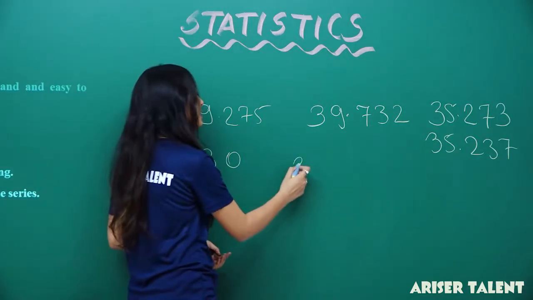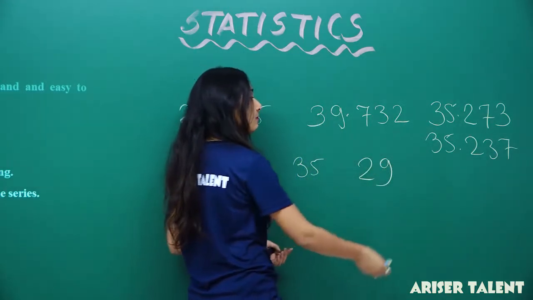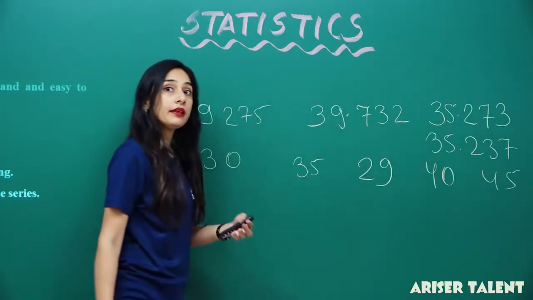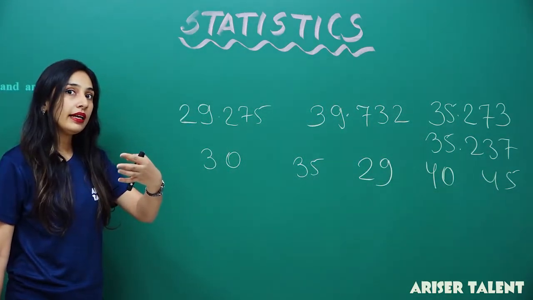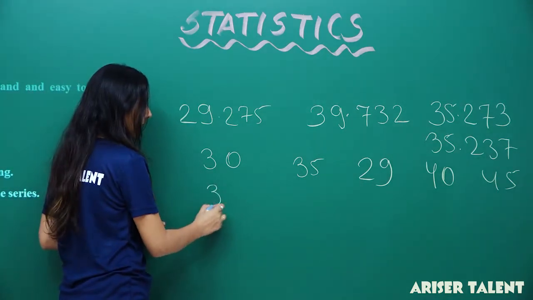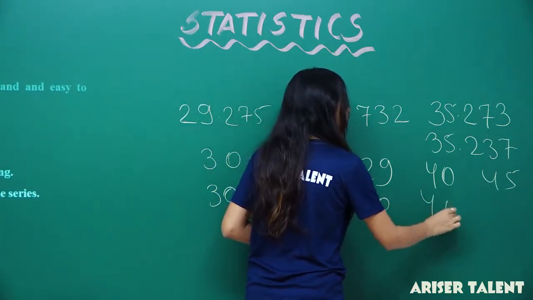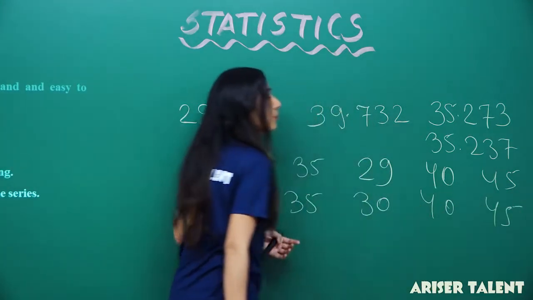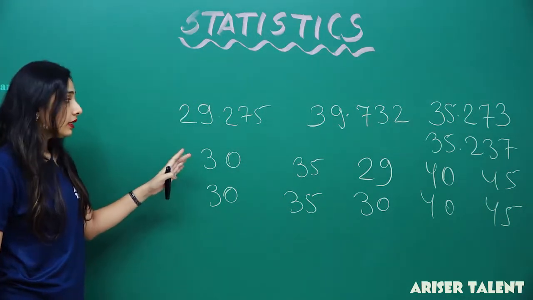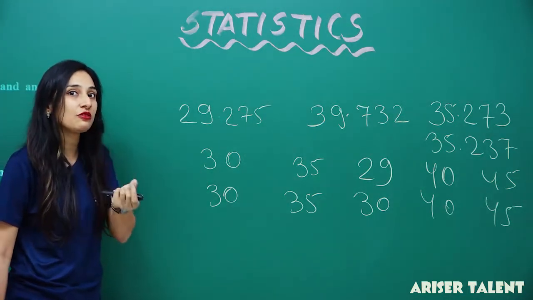In one subject I have got 35, in one subject 29, in one subject 40, and in one subject 45. But when I took the mean, I wrote it as 30, 35, 30, 40 and 45. Now you just have to take the mean of this and the mean of this. Now you will see that the difference between this mean and this mean is really very small.